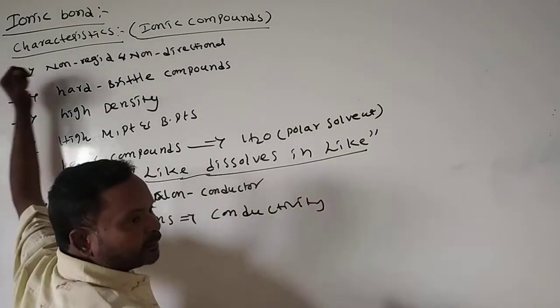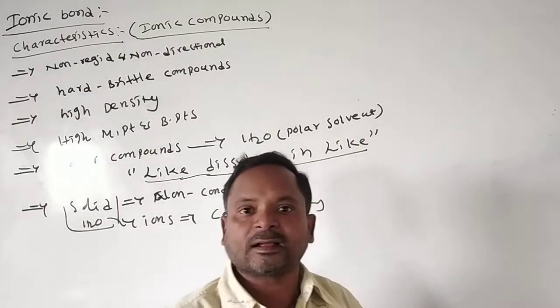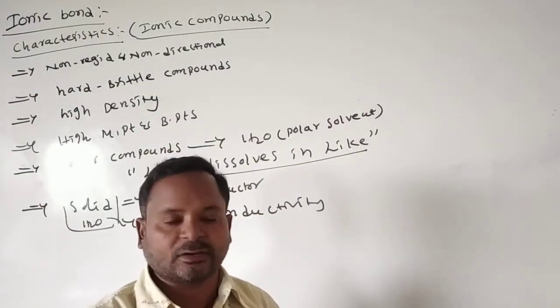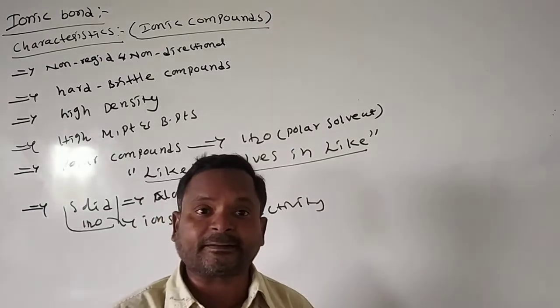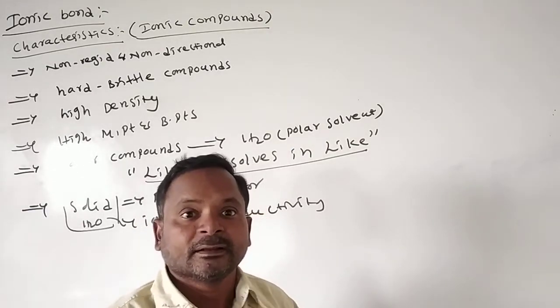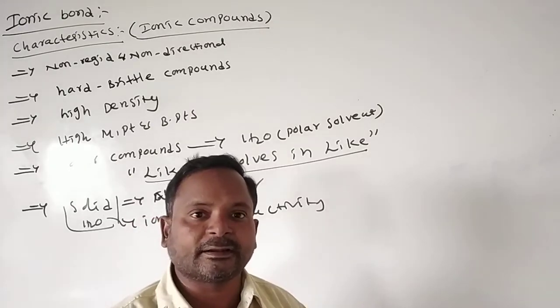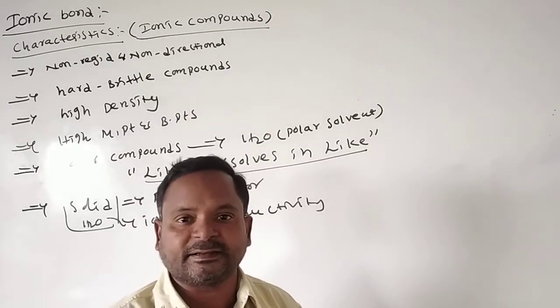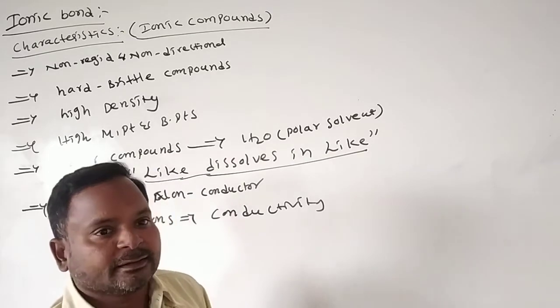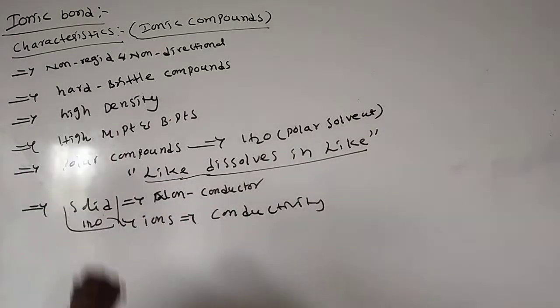That means all ionic compounds are non-conductors in solid state. These are conductors in dissolved state or in liquid state. Okay, these are the important characteristics of ionic compounds.